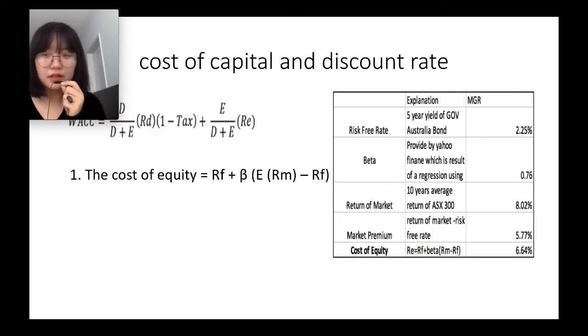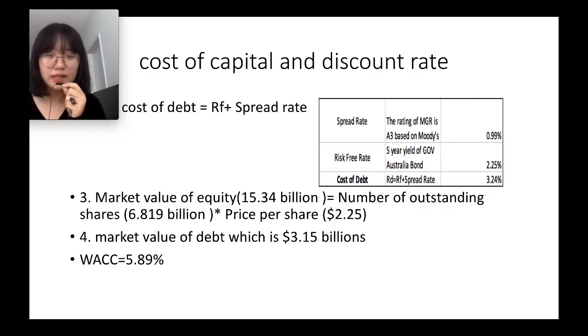So next we are going to calculate the discount rate. We choose to use the WACC as the discount rate. The first thing we need to calculate is the cost of equity. From this graph, we can see the cost of equity is 6.64% after calculation. Next, we are going to talk about the cost of debt. We choose to use the risk-free rate plus the spread. From this graph, we can see the cost of debt is 3.24%, and the market value of equity is 15.34 billion, and the market value of debt equals the book value, which is 3.15 billion, and the WACC is